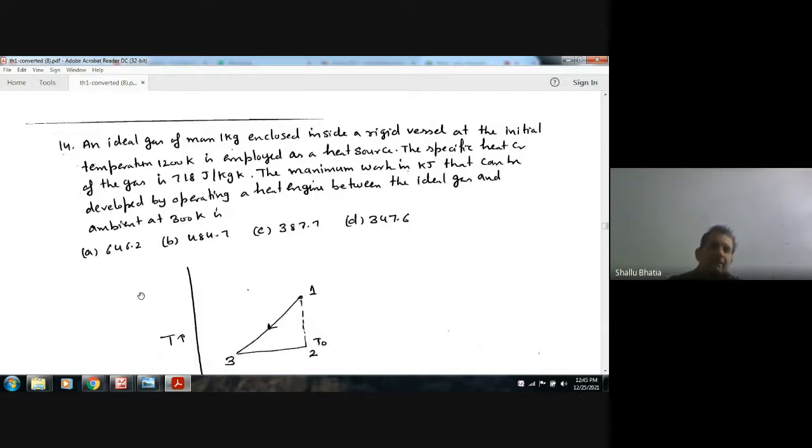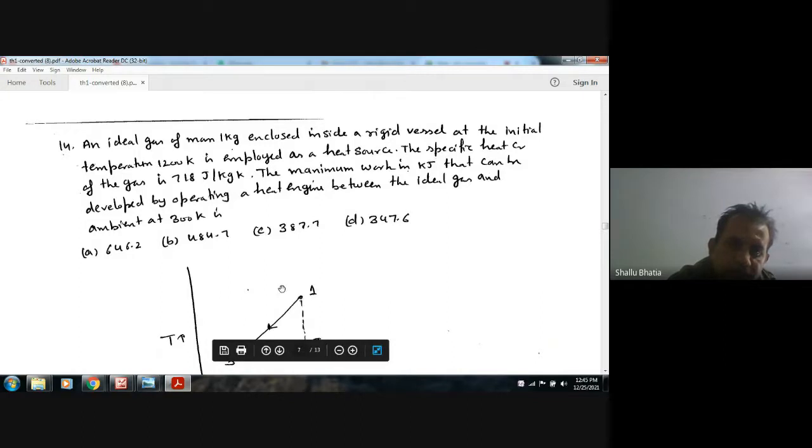temperature at 300 Kelvin is: option A 646.2, B 484.7, C 387.7, D 347.2.